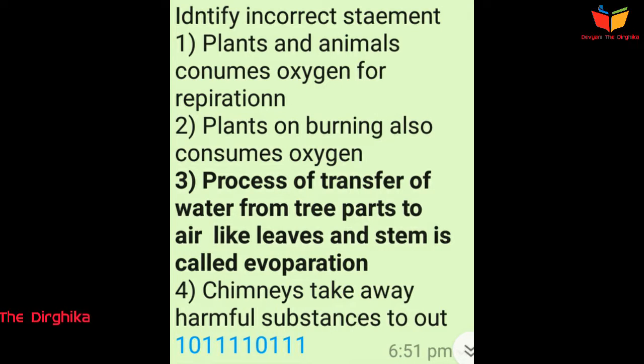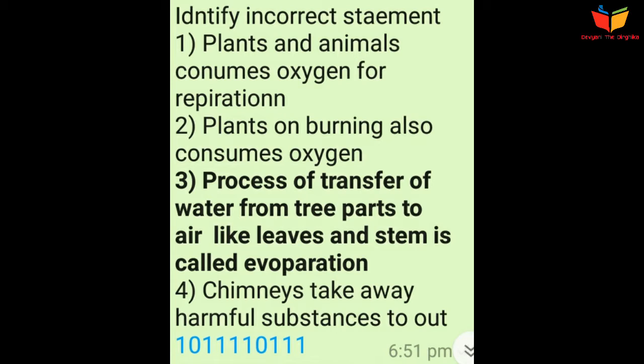Question number 1. Identify the incorrect statement. Option number 1 is plants and animals consume oxygen for respiration. Option number 2 is plants on burning also consume oxygen. Option number 3 is process of transfer of water from tree parts to air like leaves and stem is called evaporation. And option number 4 is chimneys take away harmful substances to out.